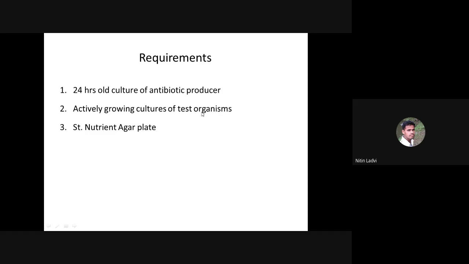One more requirement is there, the culture medium that we are supposed to use is the sterile nutrient agar plate. Okay, so sterile nutrient agar plate is commonly used as a culture medium while you are going for the streak plate method.